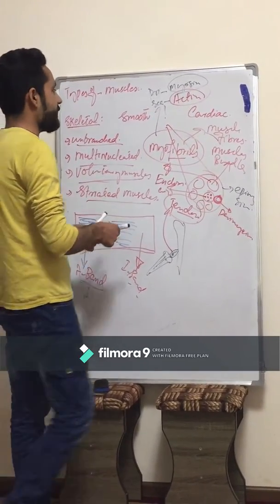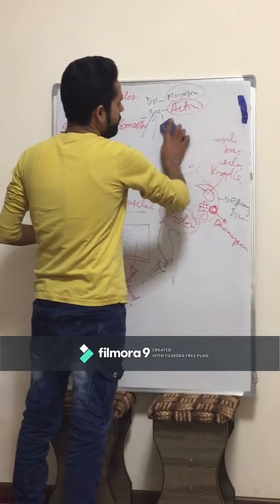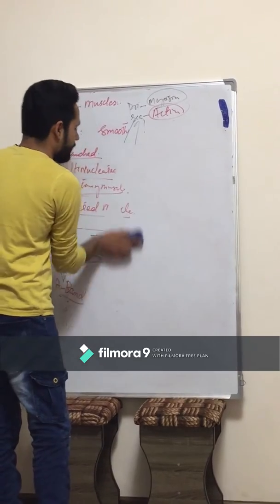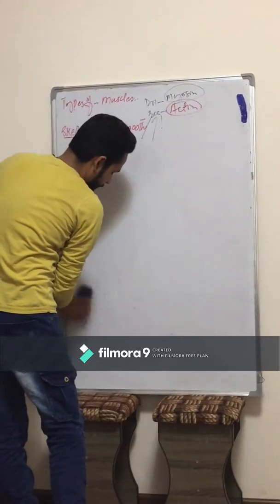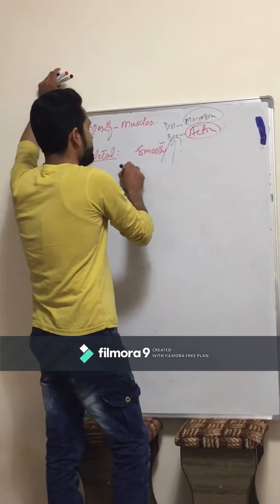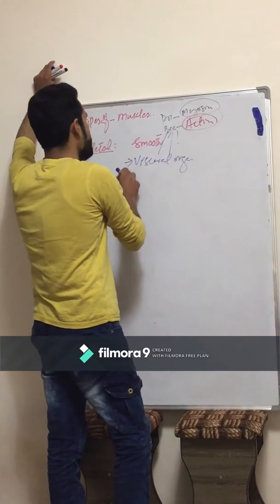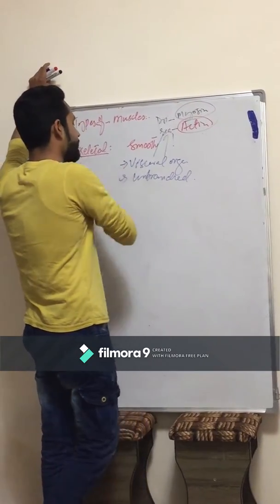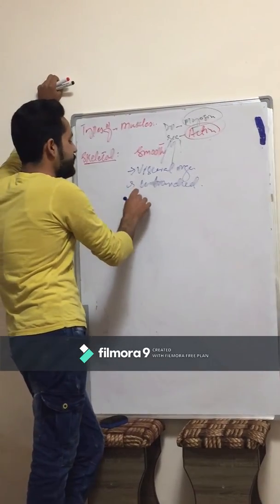Now we come to the second type of muscle, which is called smooth muscles, also called visceral muscles. Why is it called visceral muscle? Because it is found in those organs of the body which are hollow from the inside. So this is also called visceral organ muscle. These are also unbranched. But the difference between smooth muscle and skeletal muscle is that both are unbranched, but smooth muscle is uninucleate.